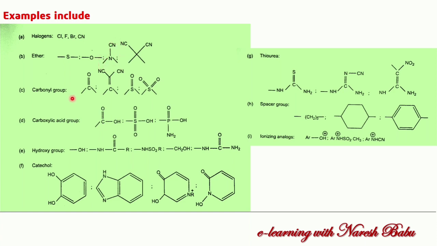Similarly, carbonyl groups, carboxylic acid groups, hydroxyl group containing different moieties, catechol containing different ring equivalents, thiourea related derivatives, spacer groups, ionizing analogues. These are the different examples we can give under non-classical bioisosteres. They do not have similar atoms or groups replaced in the drug moieties.